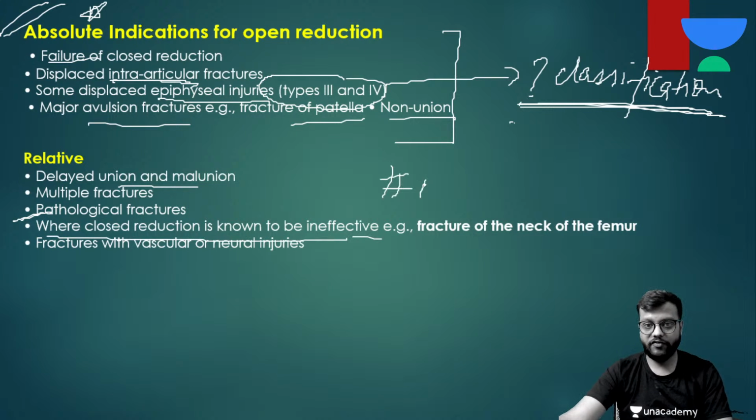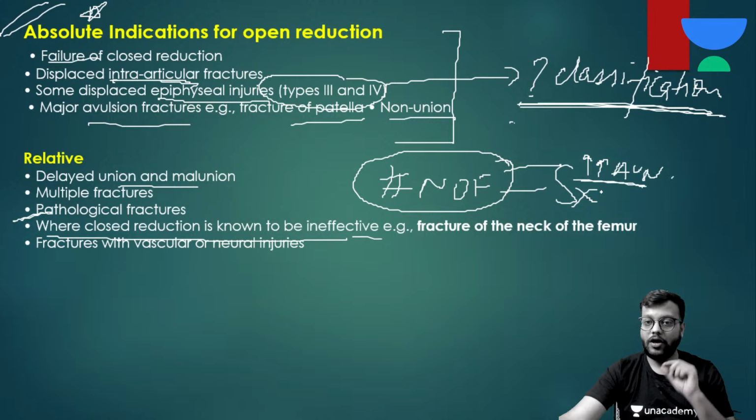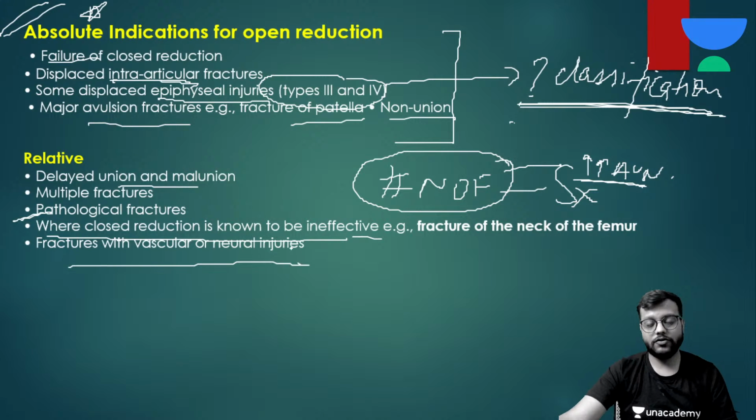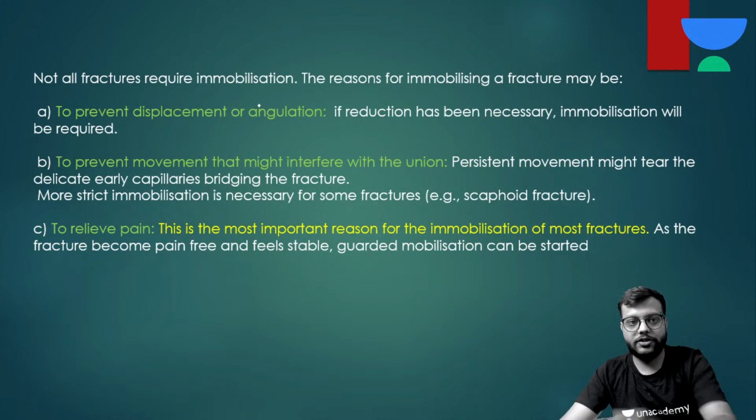Remember this, fracture neck of femur has to be managed surgically every time, because there are high chances of avascular necrosis. So you cannot do closed reduction or manage this fracture conservatively. And if there are fractures with vascular and neural injuries, then also you have to go for open reduction.